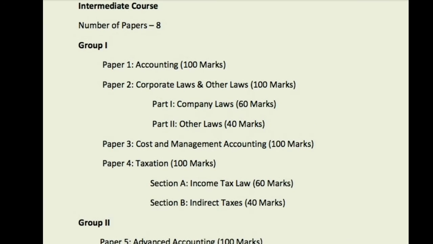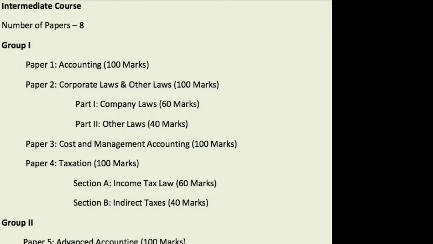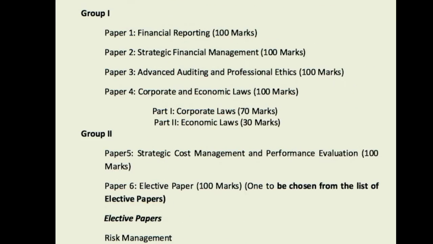Each group consists of 400 marks. In aggregate you need 200 marks, and for each paper you need a minimum of 40 marks. And if you score 60 marks, then the paper shall be exempted and you need not give it in your further attempts. Now talking about the Final course.